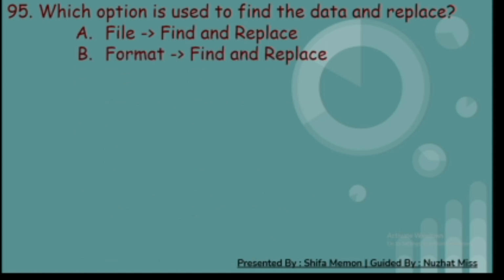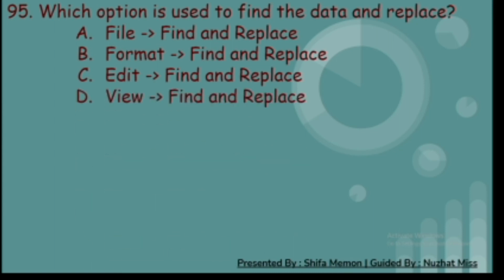95th. Which option is used to find the data and replace? A. File and find replace, B. Format and find and replace, C. Edit and find and replace, and D. View and find and replace. And the correct answer is C. Edit and find and replace.